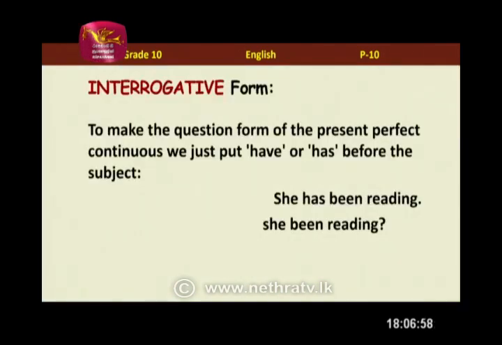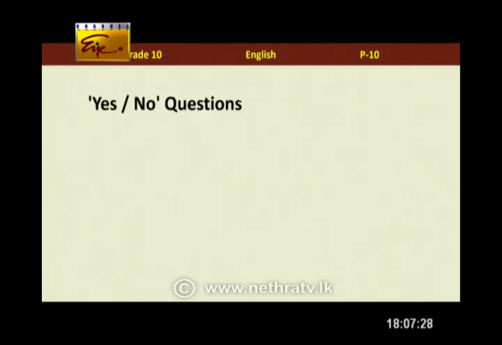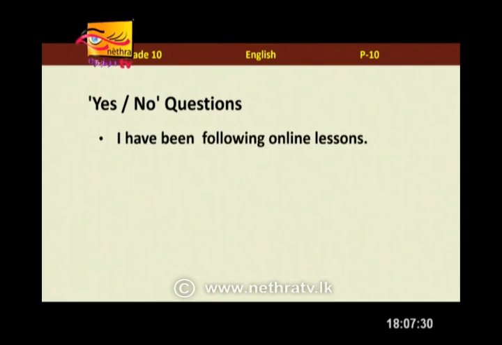When it comes to interrogative form, now what is interrogative again? That is question form. Exactly. So when it comes to the question form of the present perfect continuous, we just simply put have or has before the subject. So when we take the sentence, she has been reading, the subject is she. So what do we do? Has she been reading? Exactly, we take has in front, so it becomes, has she been reading? When it comes to yes/no questions, we will look at more examples.